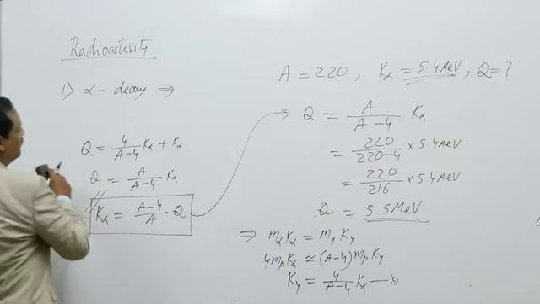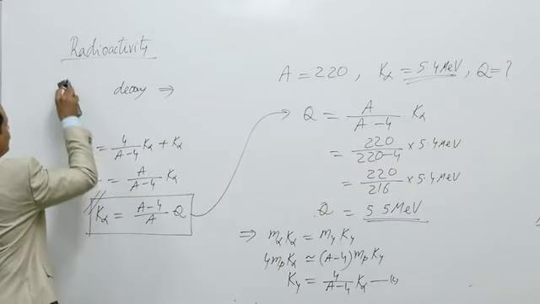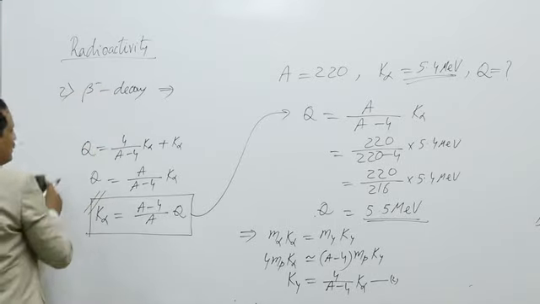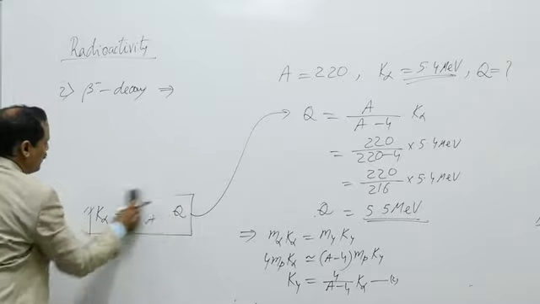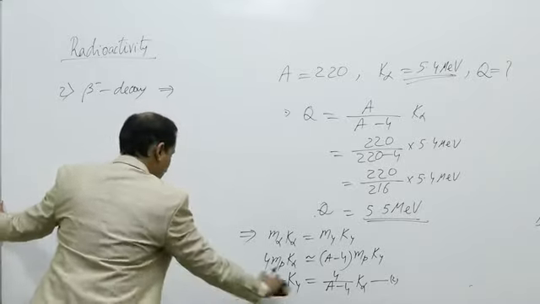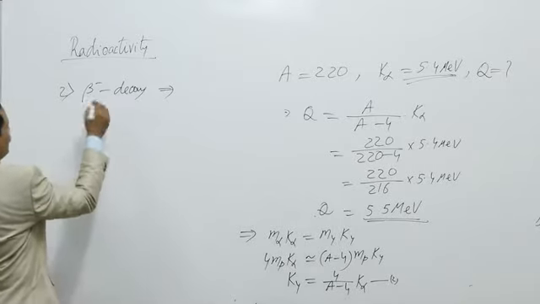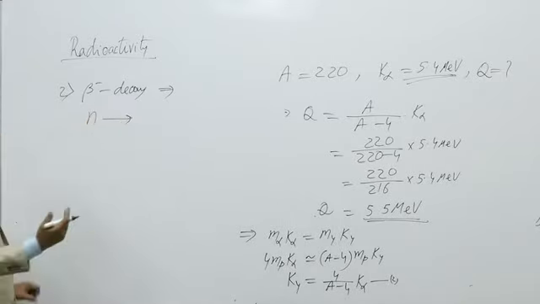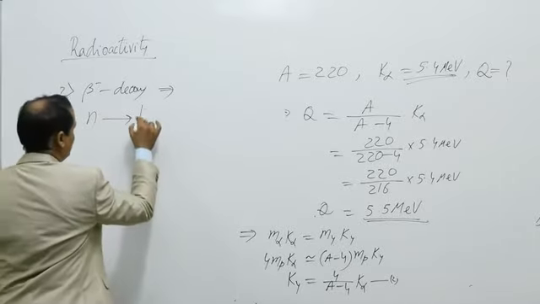Now next we have beta decay. Beta minus decay, to be precise. What happens in beta minus decay? As I just said, a neutron inside the nucleus gets converted to a proton.